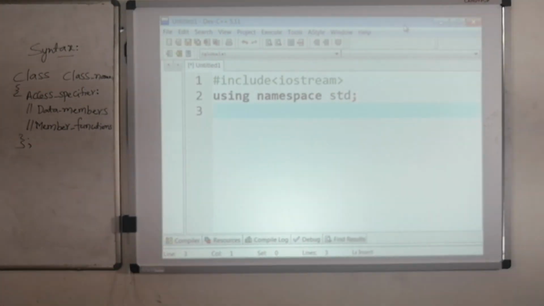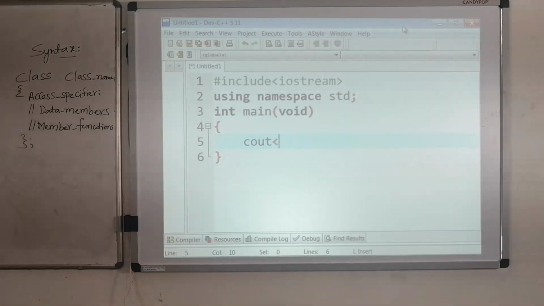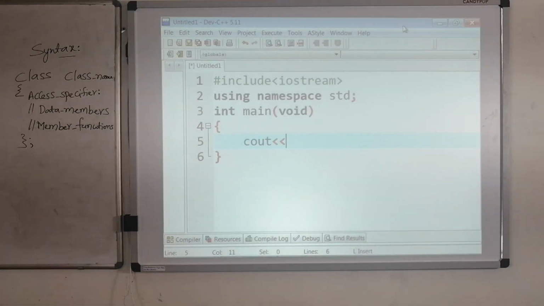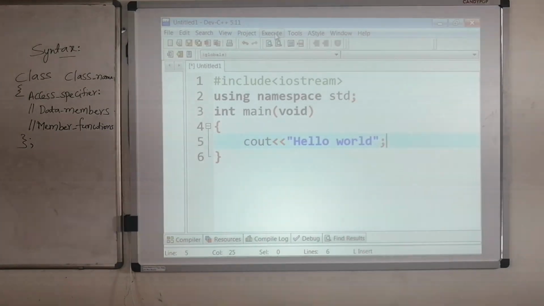So using namespace std, then I'm writing my main function, int main of void, and after that we simply put the cout statement. Instead of printf, in C++ we write cout followed by the output stream operator. The two less than symbols indicate the output stream operator. You pass the string over here, hello world. That's it. This program, when you compile and execute, will give you the hello world message on the output screen.